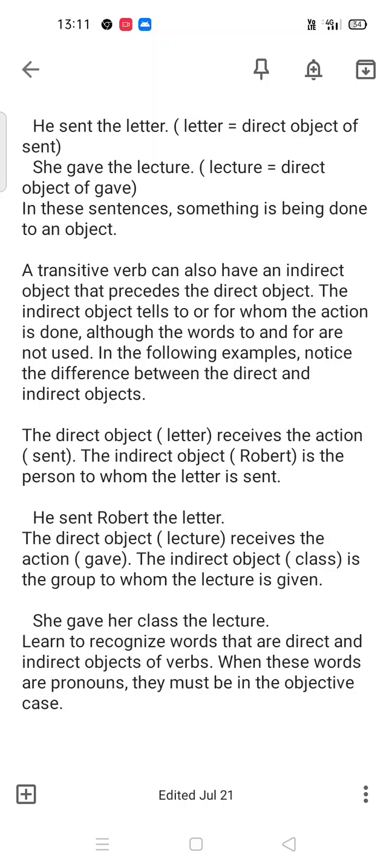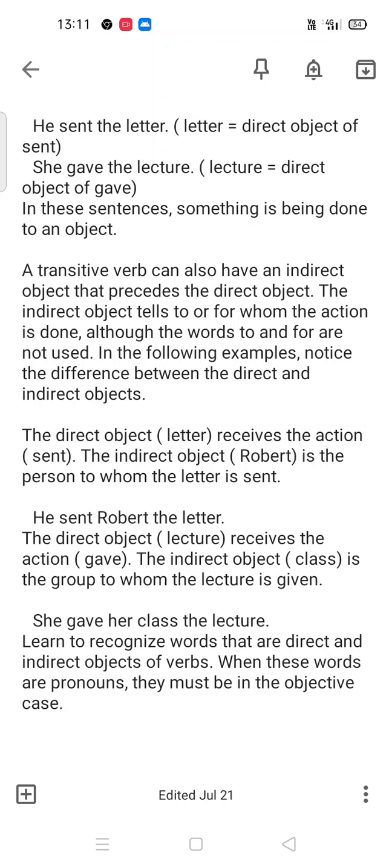So the object by which the sentence is said to be complete is known as the direct object, and the object by which the sentence is not complete is called the indirect object. I hope you learned what to do when you don't know how to find them.